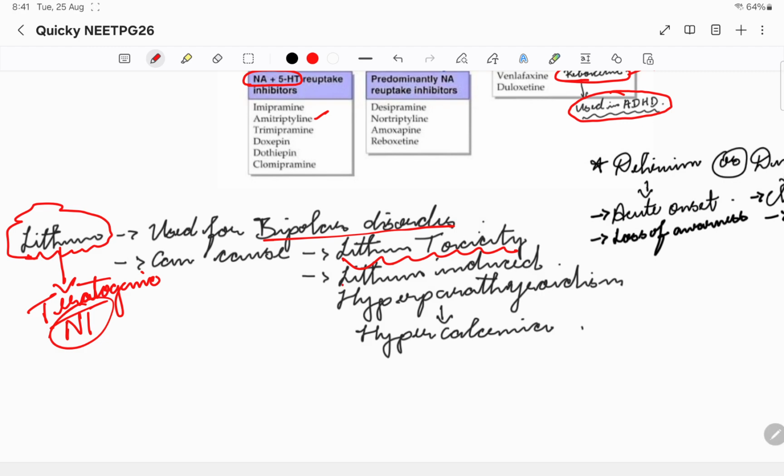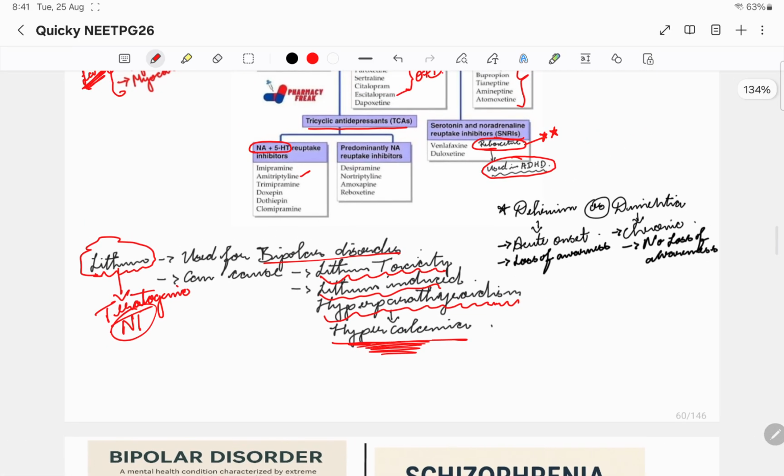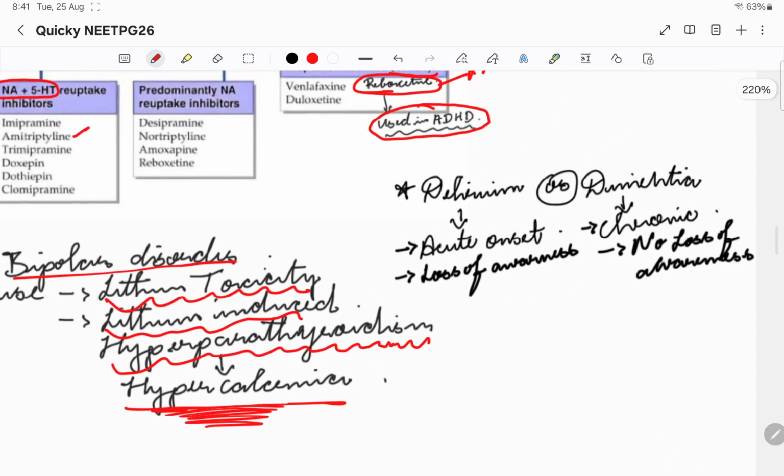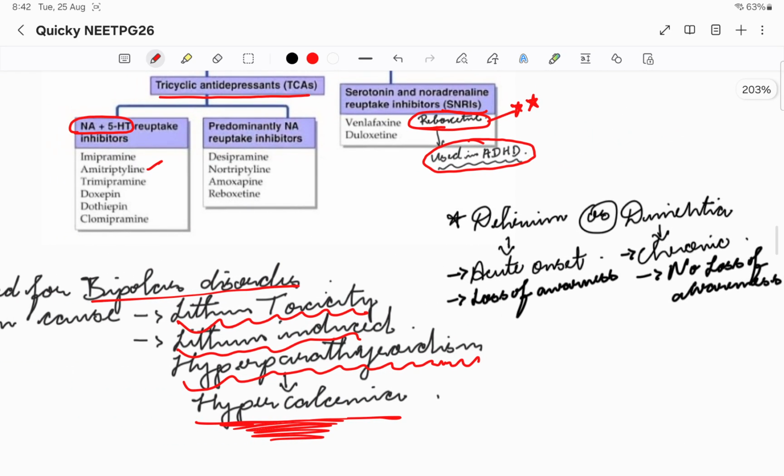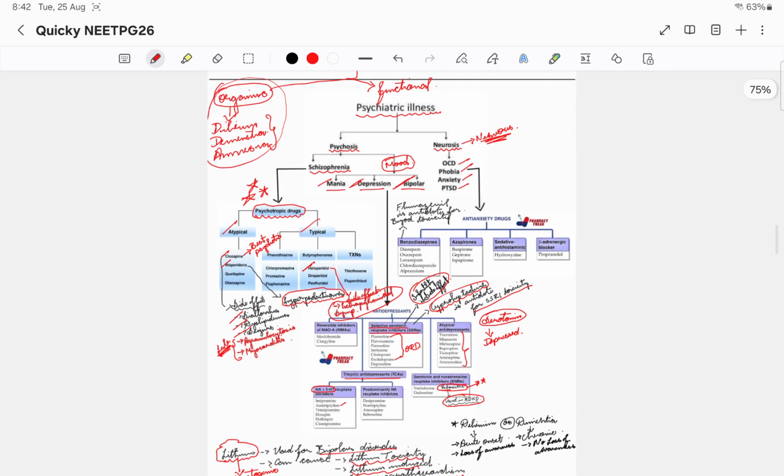Then there might also be lithium induced hyperparathyroidism, which might lead to hypercalcemia in the body. So this is the thing with respect to lithium. Then with respect to the organic disorders, I told you, delirium, dementia and all.